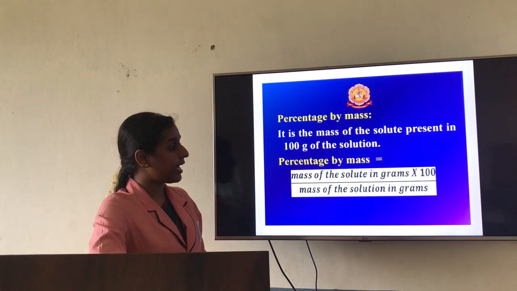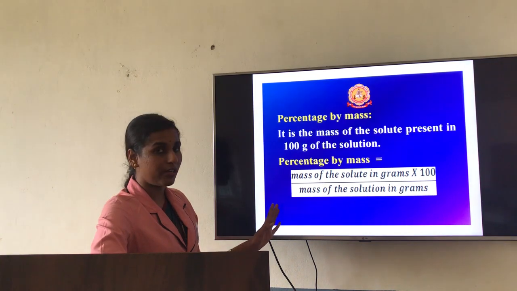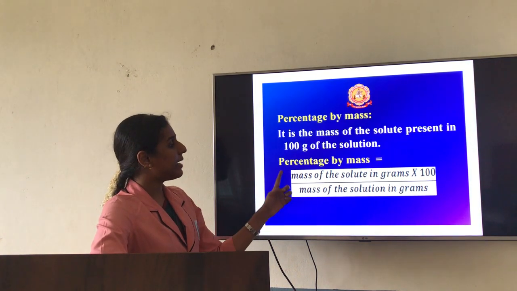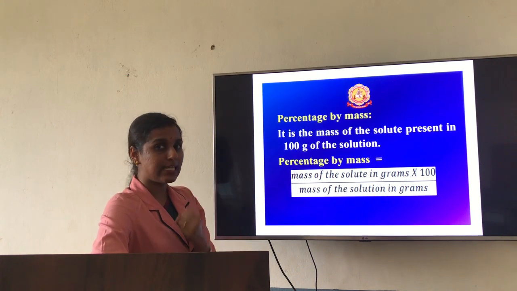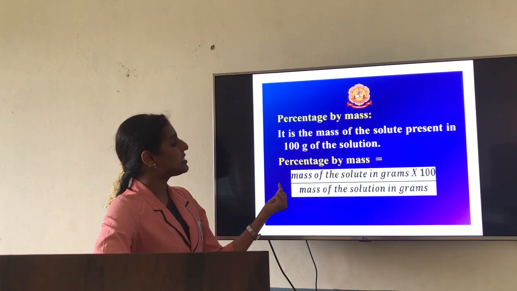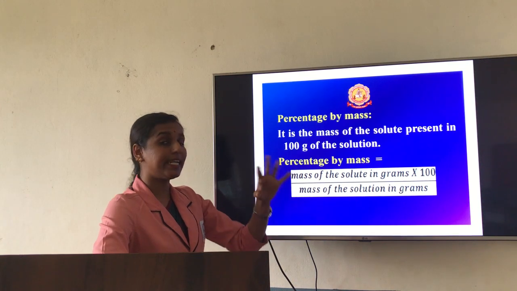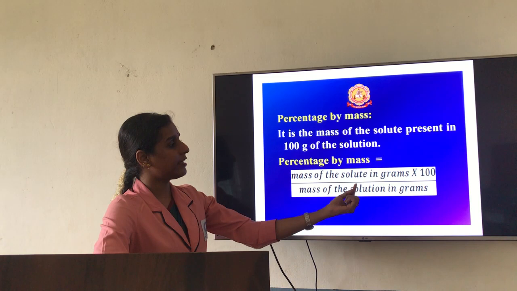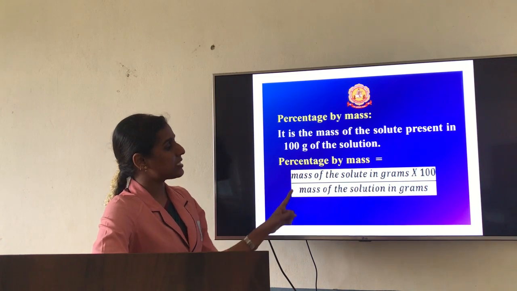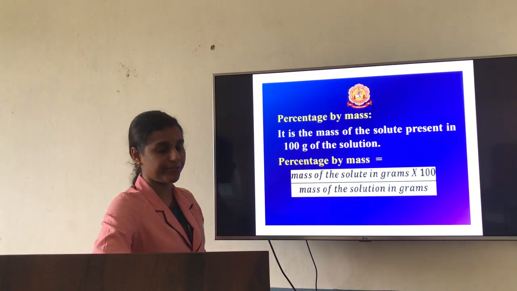You can identify here the solvent concept is not there. Mass of the solute is the one which is less in concentration, divided by mass of the solution, that is the total final mixture, in grams. Because you are finding percentage, multiply by 100.